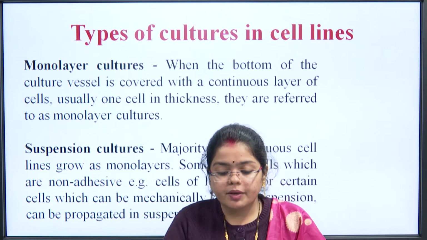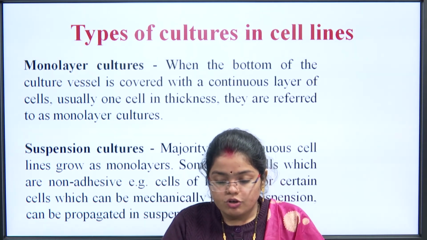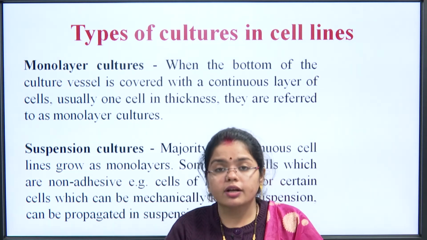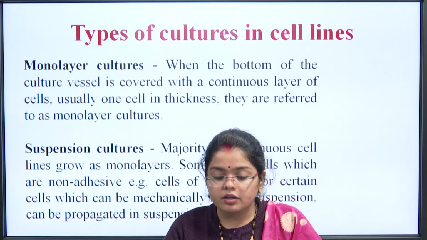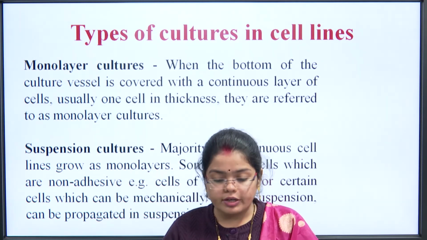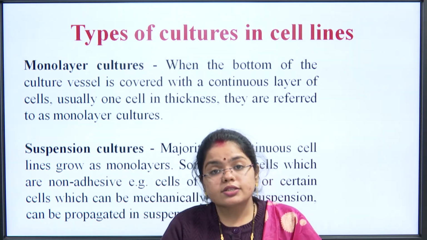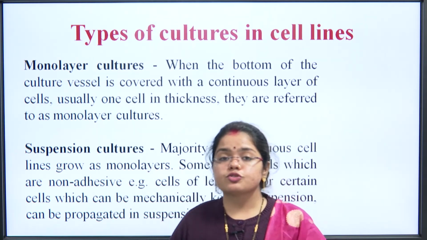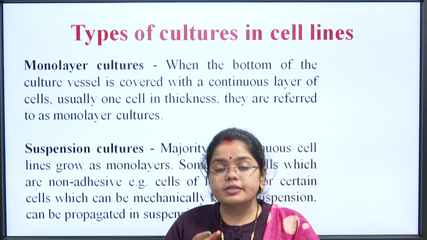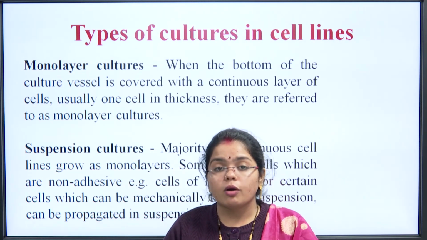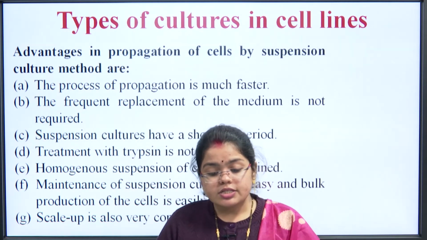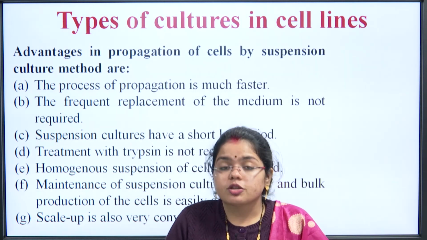Now, the types of culture in cell lines: monolayer cultures could be used. A single layer is formed when the bottom of the culture vessel is covered with a continuous layer of cells, but only a single layer is formed, it is not very thick. Suspension cultures, as I just told you, refer to growth media in a broth form, you can say soup form. The media is in a broth or liquid form, and the cells are suspended in it. What are the advantages in propagation of cells by suspension culture?